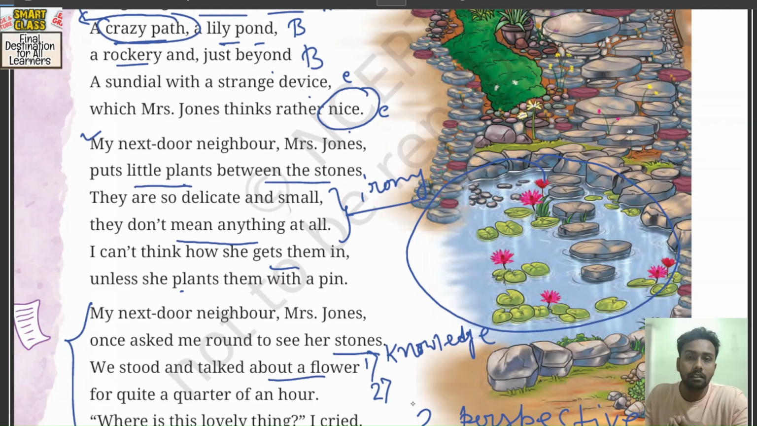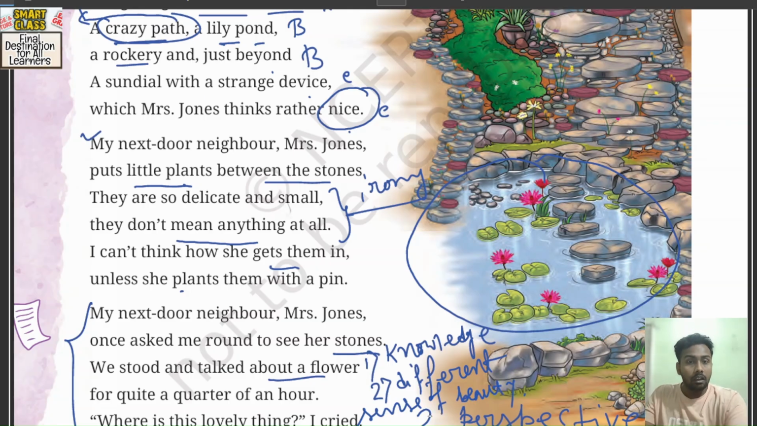जो एक घंटा से ज्यादा और 1 घंटा से थोड़ा कम एक फ्लावर को लेके बात कर सकती है, उनके लिए एक ब्यूटी का एस्थेटिक जो आइडिया है वो सबसे अलग है. That means she has a different sense of beauty. So here I write a different sense of beauty. Okay, understood? Then, where is this lovely thing? I cried. The narrator is now asking, where is this lovely thing?